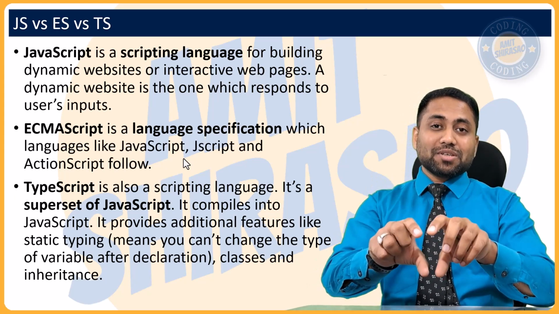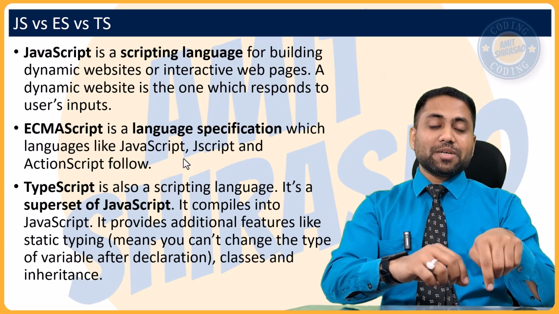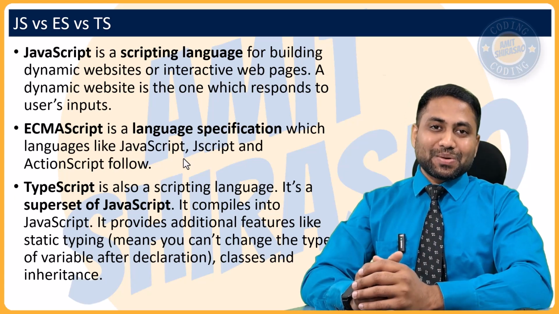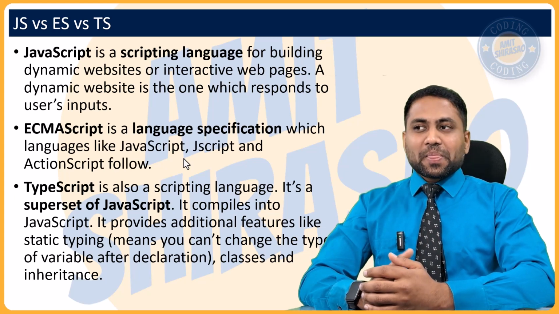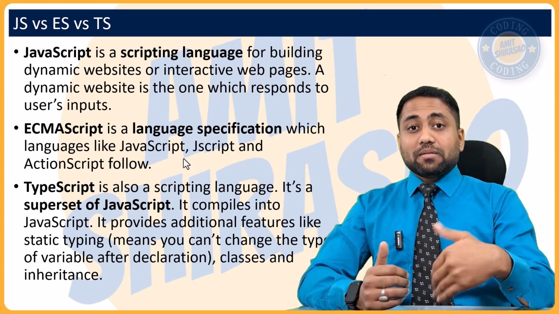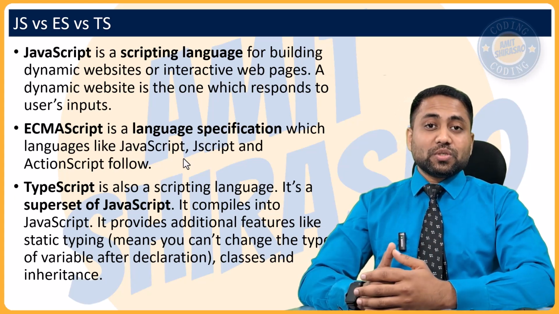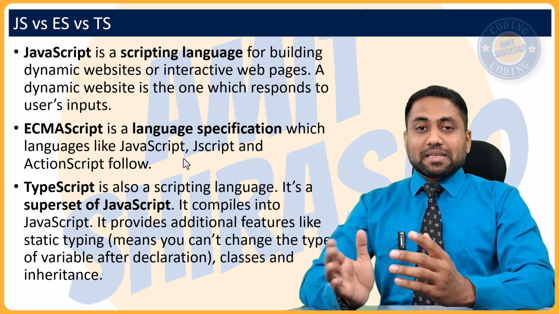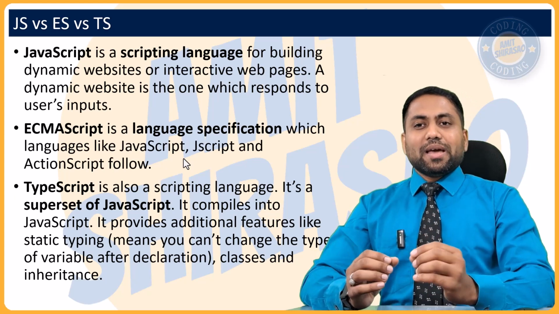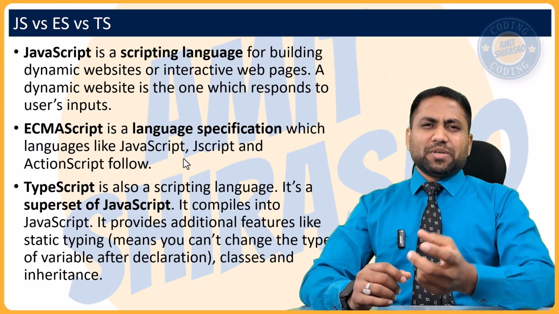Okay, and then this JavaScript can be interpreted or just-in-time compiled into the machine code. So this is how it is. So why did TypeScript come into existence? Because people were very much used to using various OOPS concepts like classes, inheritance, this, that. And JavaScript is a very rudimentary kind of a language.